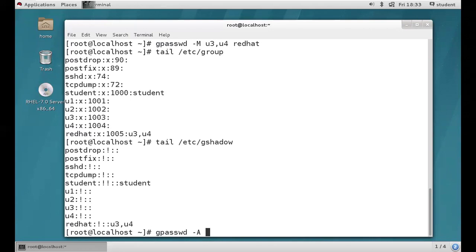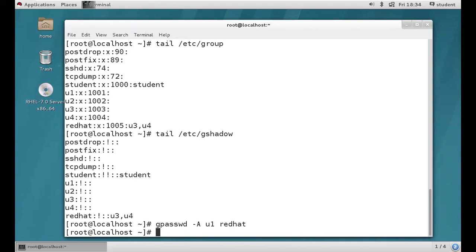So according to requirement, you can give any username. So U1, guys. If you want, you can assign multiple group admins also like this: U1 comma U2 comma U3 comma U4, like this you can assign. So U1 is a username, space, Red Hat is a group name. Got it, guys? gpasswd space hyphen capital A for group administrator. U1 is a group admin. We are assigning U1 as group admin for whom? Red Hat group. So let's verify.